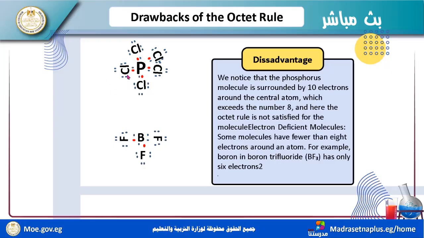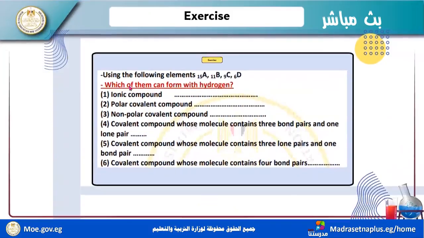So we can repeat this with P as the center atom. Here we have less than 8, so they are not satisfied by the octet rule.